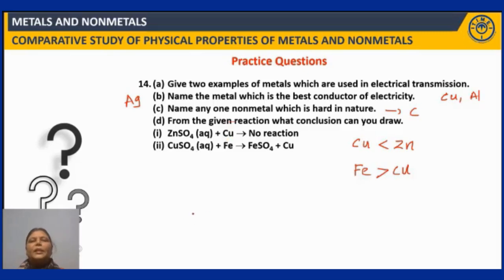So whenever in any displacement reaction, if a metal is unable to displace another metal from its salt solution, it is very clear that the metal which is added is less reactive than the other metal which is there in its salt solution. Fine. So these are the conclusions which we can draw. Fine. Next question.